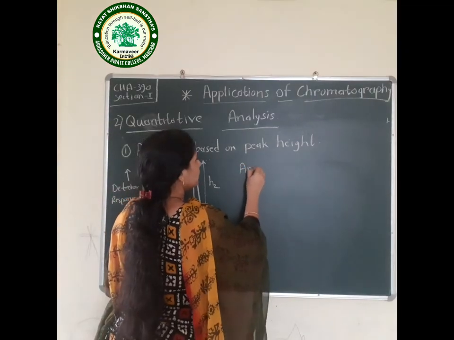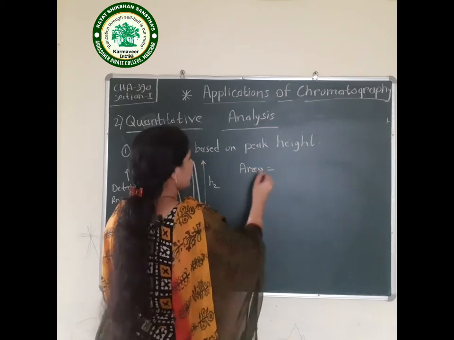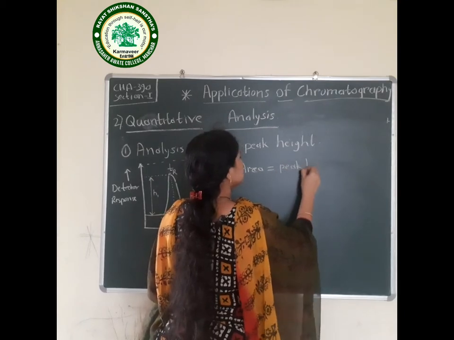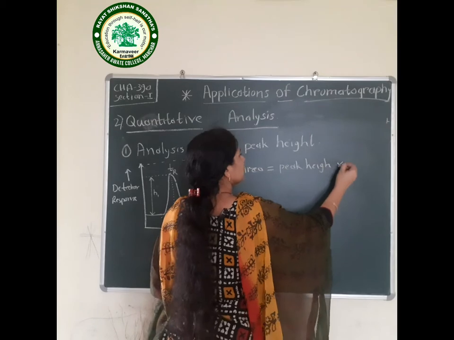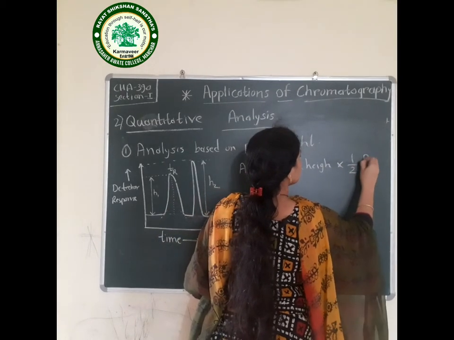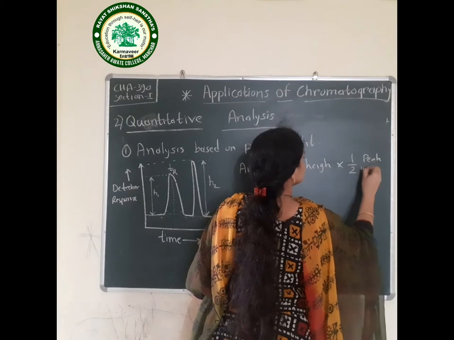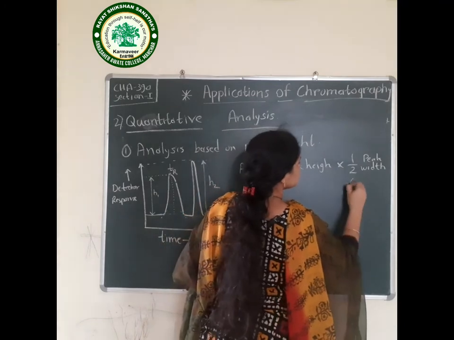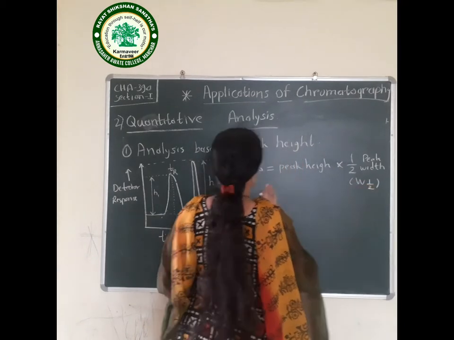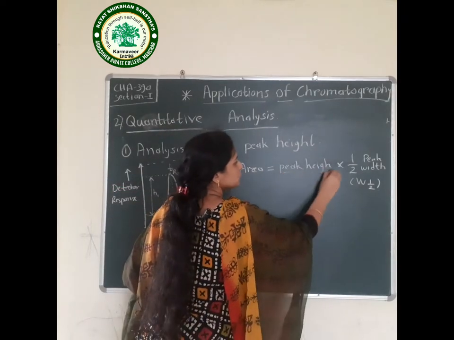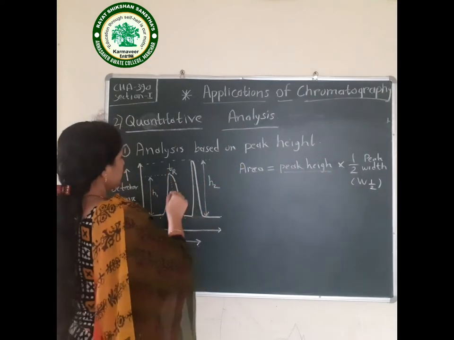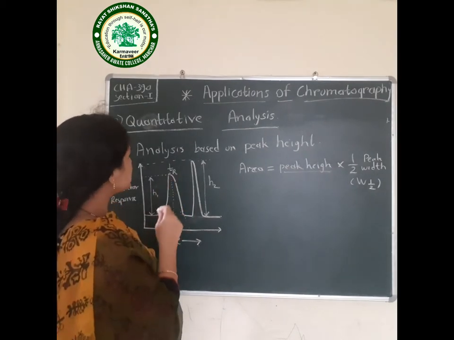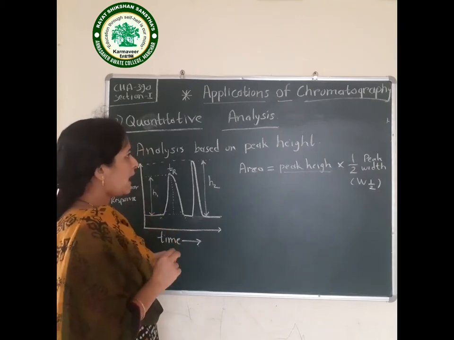This area of this peak is equal to peak height into half of peak width, that is W half. Thus peak height is used to calculate the quantity of the component in the mixture, as peak height is responsible for the quantitative analysis.